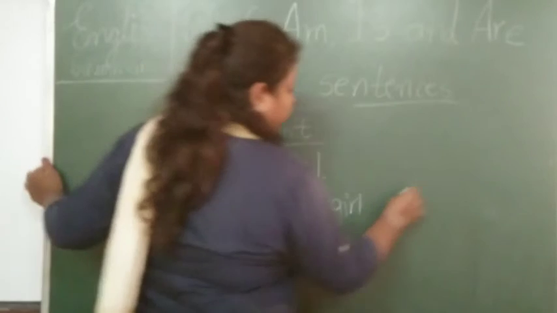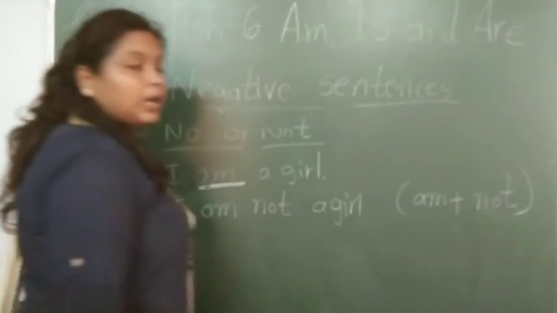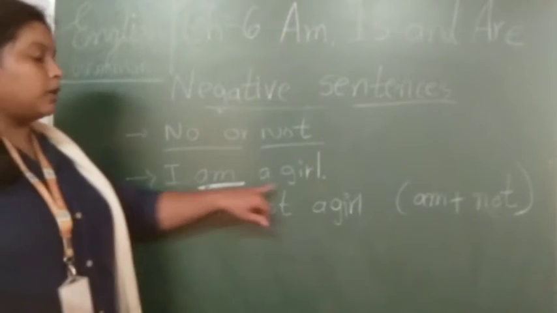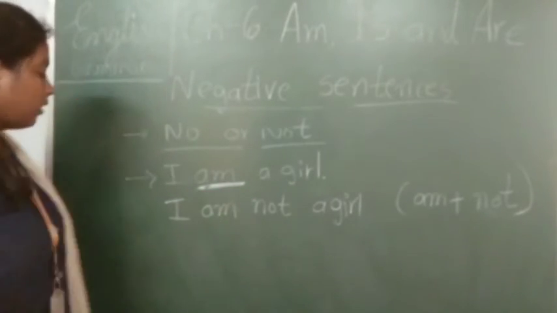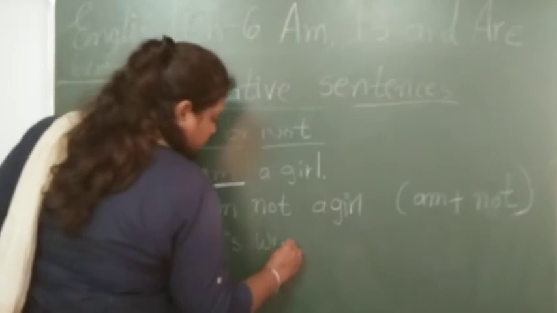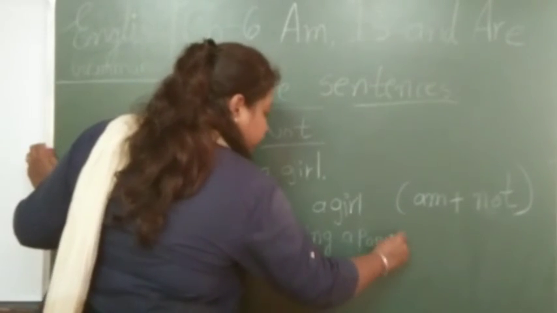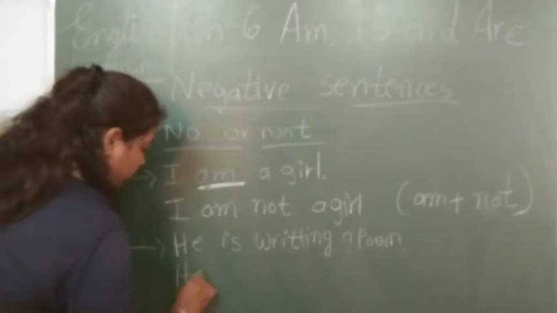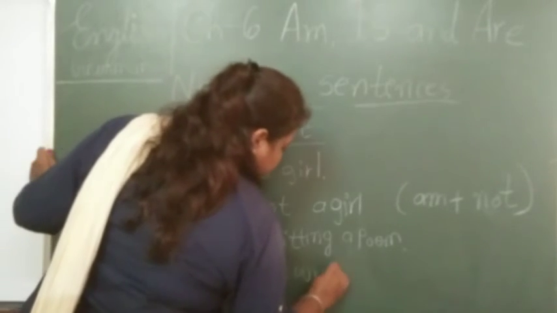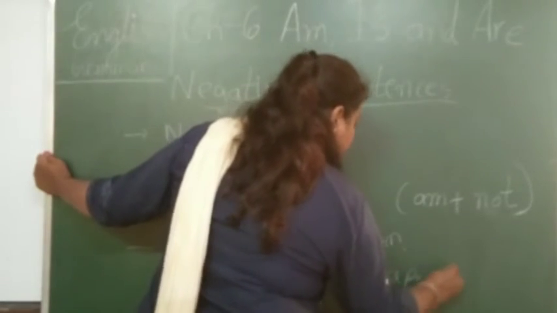I am not a girl. What have we done here? We have done am plus not. That will be the negative sentence. I am a girl, so I am not a girl. Okay. He is writing a poem. We just have to add not. He is not writing. The rest of the sentence will remain as it is.